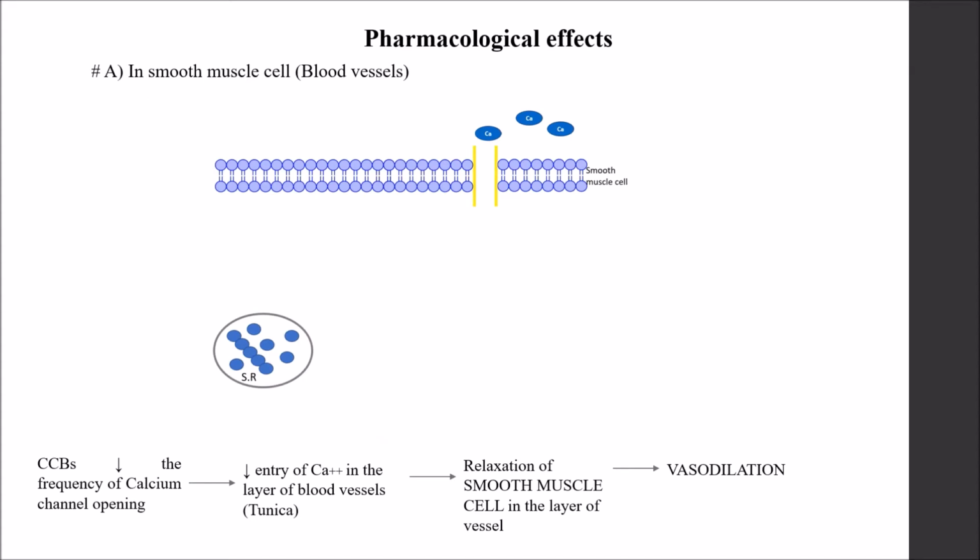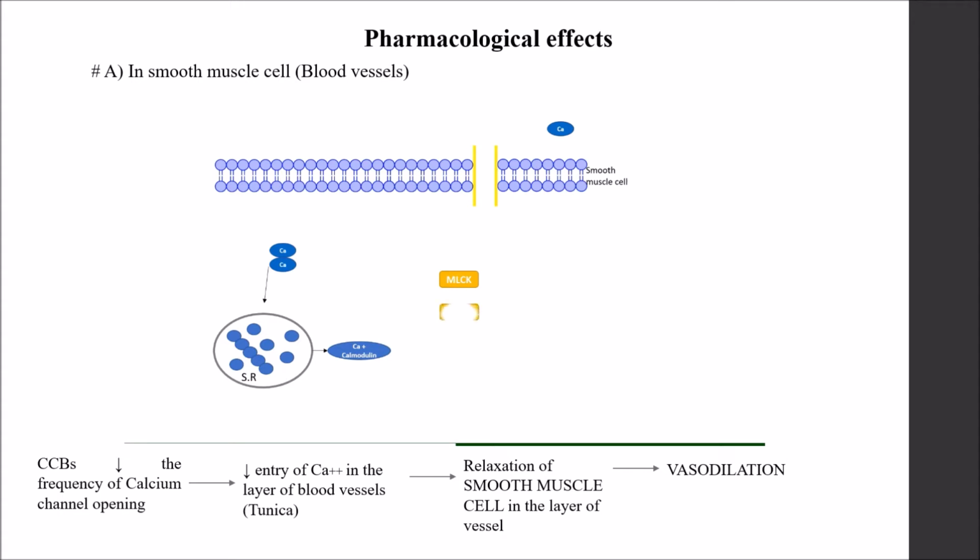Now, pharmacological effects. We have divided the pharmacological effects into two categories depending on the tissue they are acting on. First, in smooth muscle cells. In smooth muscle cells, they act in this way. Calcium enters via the calcium channel. These calcium ions trigger the sarcoplasmic reticulum, which has stored calcium within it. The stored calcium is released along with the calcium available in the cytoplasm, after forming the combination of calcium and calmodulin.